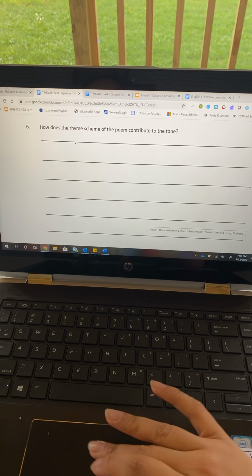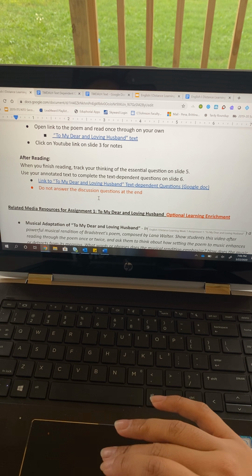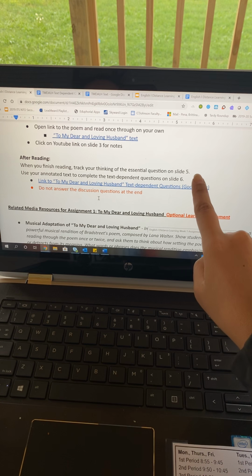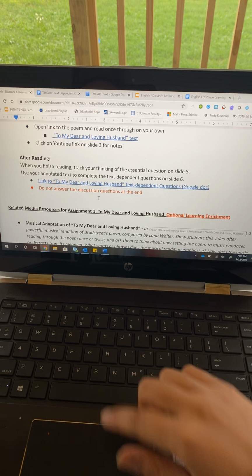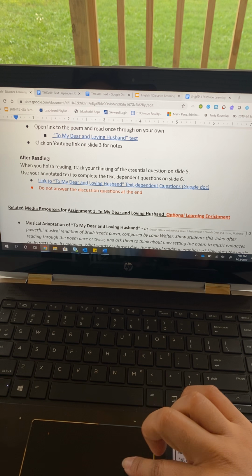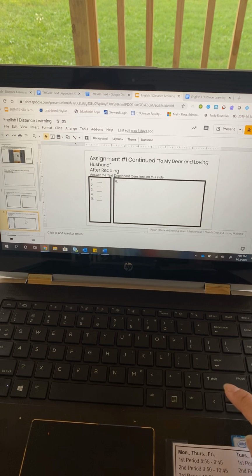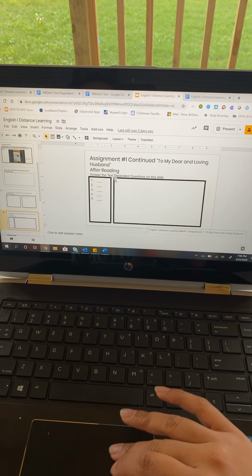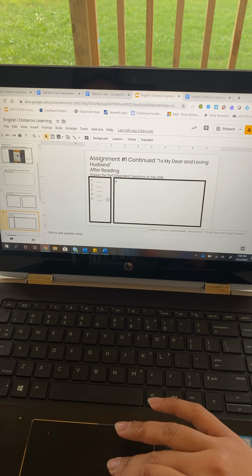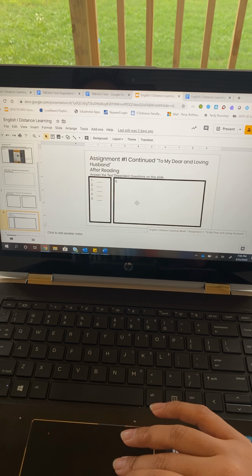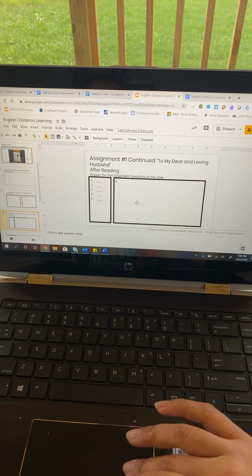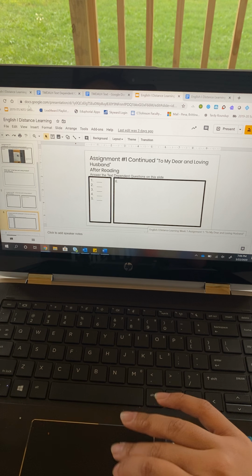Okay, so if you notice that on your agenda, it says that you are going to answer these questions on slide 5, but do not answer the discussion questions at the end. So going back, I'm sorry, on slide 6. So here's slide 6. The multiple choice questions will be answered on the left, numbers 1 through 5, and you're going to answer question number 6 in complete sentences right here to the right.